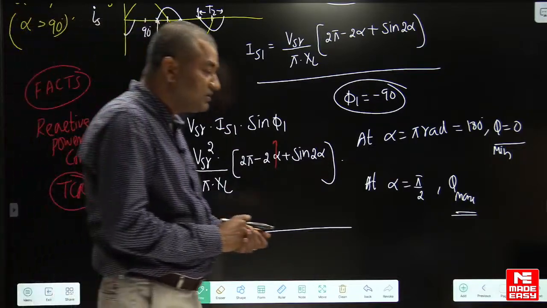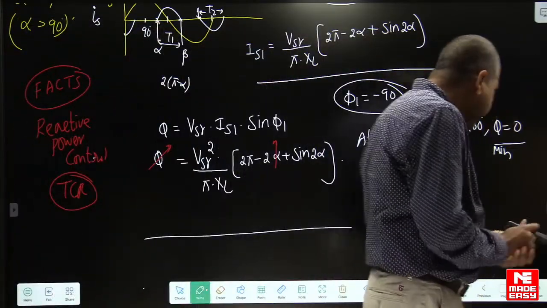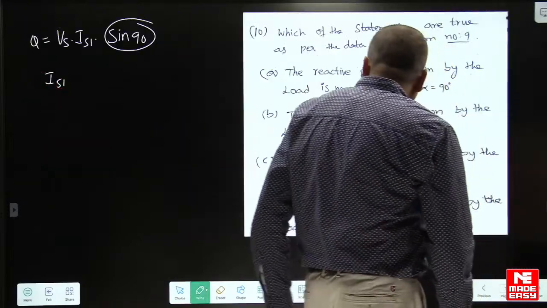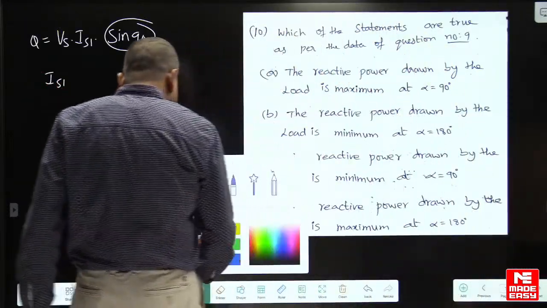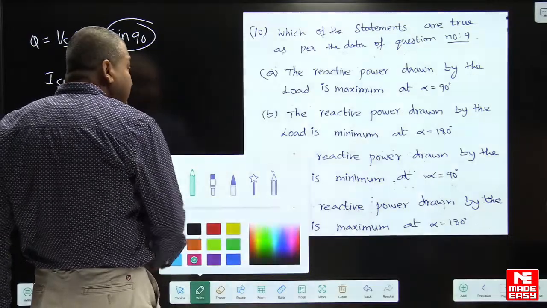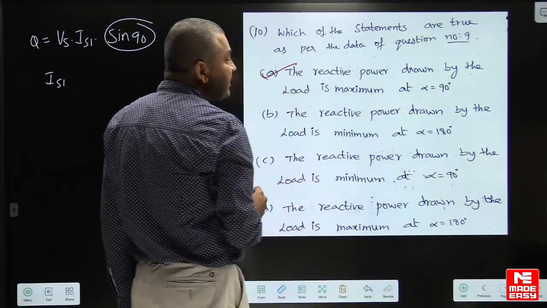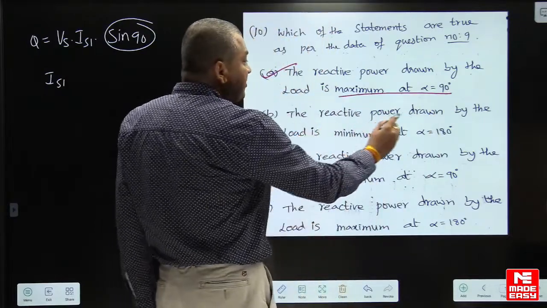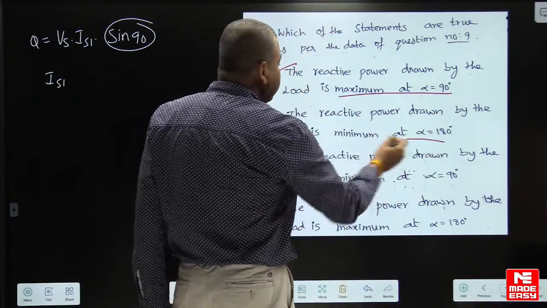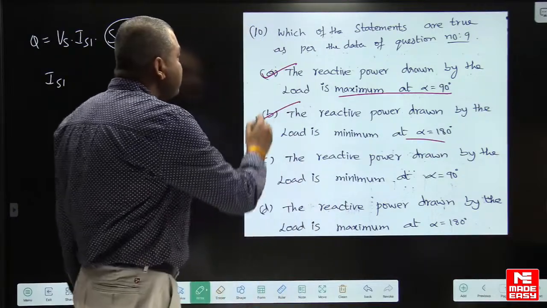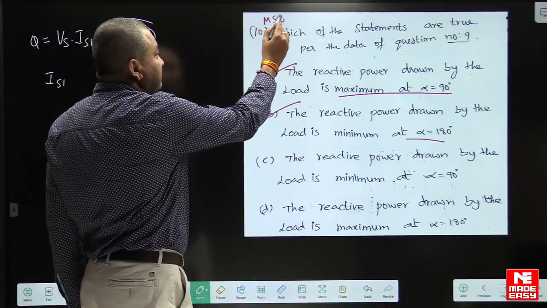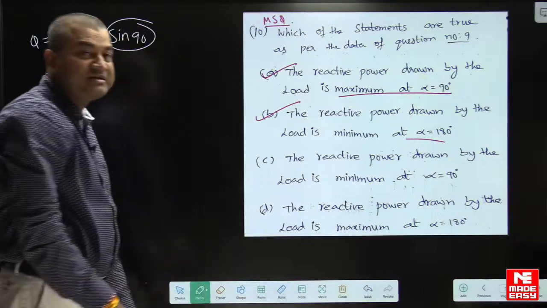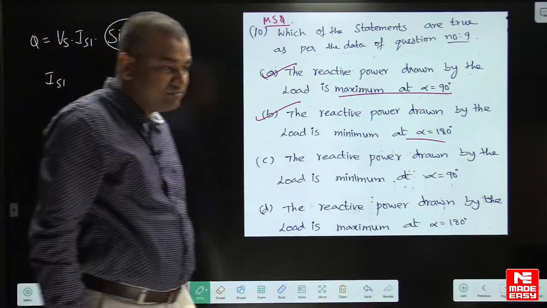So what is the answer for this question? Options A and B for question number 10. Options A and B are the right answer, okay? Reactive power drawn is maximum at alpha equal to 90. Reactive power drawn is minimum at alpha equal to 180. This is also right. This is also an MSQ question, okay? So A and B is the right answer. I hope you understood, okay?